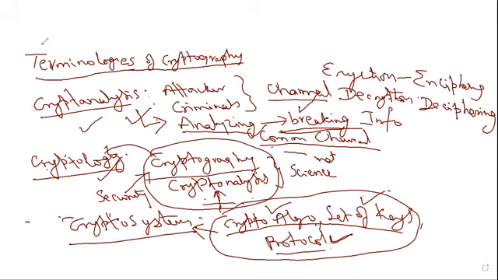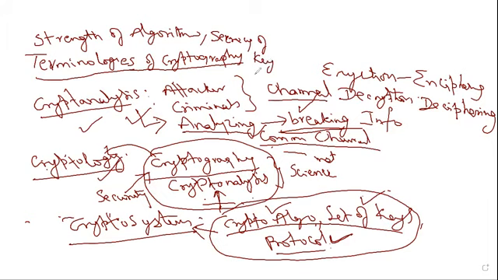Security of data transmission depends on, one, the strength of the algorithm, if the algorithm is strong and many complex mathematical expressions are involved, and another important point, the secrecy of the key, because both sender and receiver must use these keys for encrypting as well as decrypting.